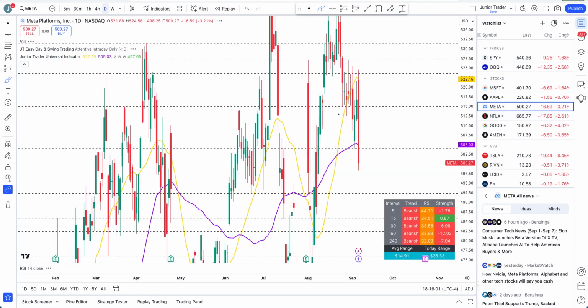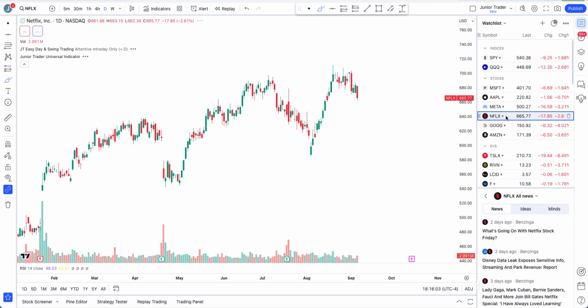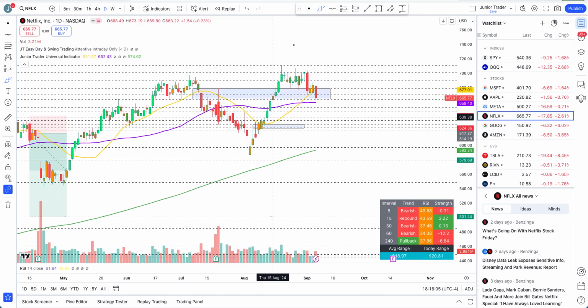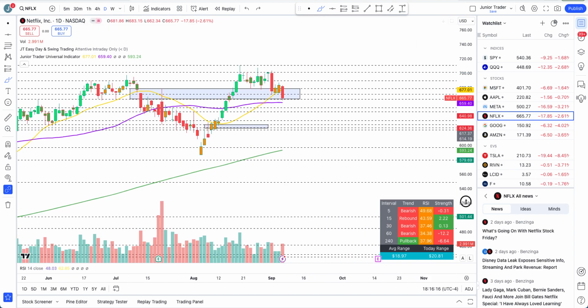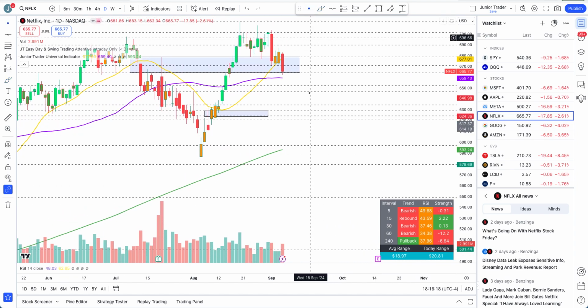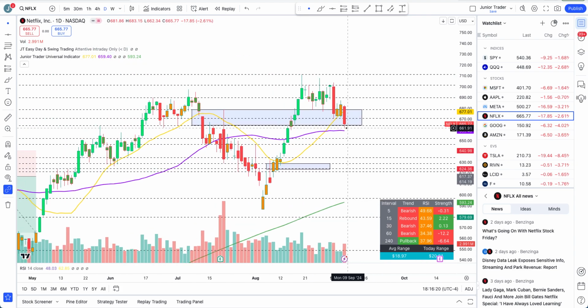So we're still in the downtrend. Let's take a look at Netflix. Netflix also, you can see, structure changed bearish for us right over here. This was the candle that changed the structure for us, and thereafter we have been just collapsing and going down. So what now from here? If we are in the downtrend, let's just turn that off for a second.